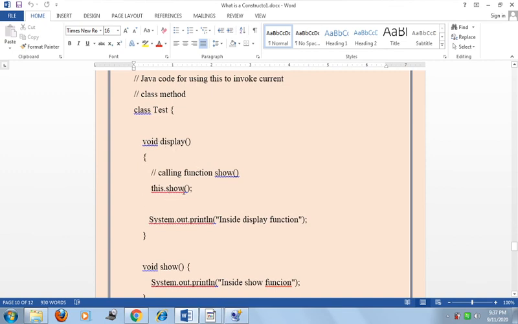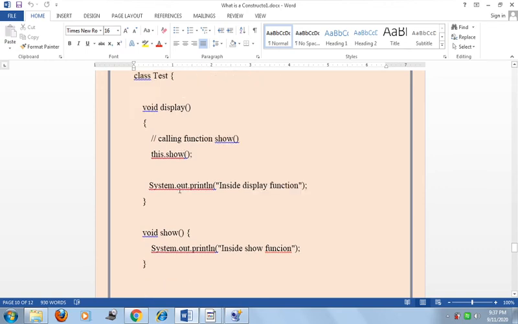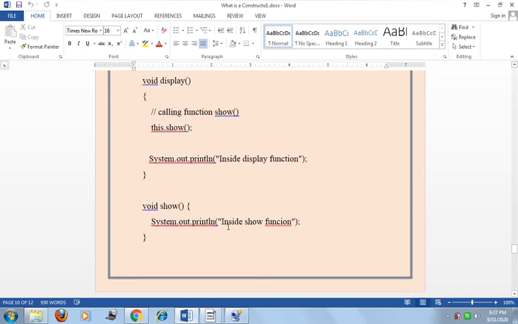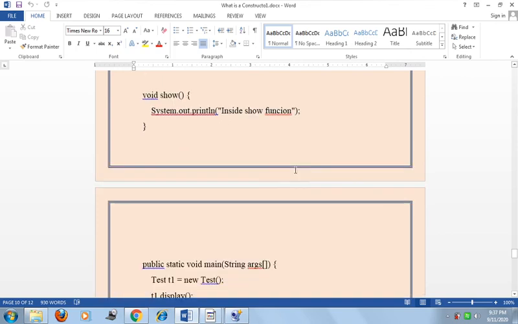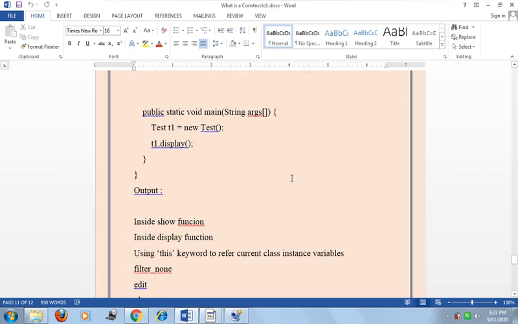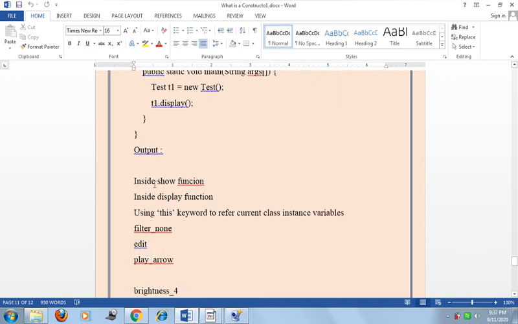Now this.show(), and the cursor goes into the show method and this message is printed inside the show function. Then the cursor goes back to the display function, and the message inside display is printed. The output of this program is: inside show function and inside display function.